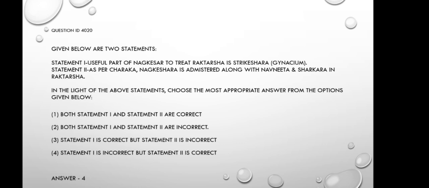In Charaka Samhita Chikitsa Sthana chapter 14, it is said that Kesara Navanita Sharkara Abhyasa is good in Raktarsha. So, consumption of Nagakesara along with Navanita and Sharkara is good for Raktarsha. Hence, the statement 2 is correct. So, the right option is option 4. Statement 1 is incorrect, but statement 2 is correct.